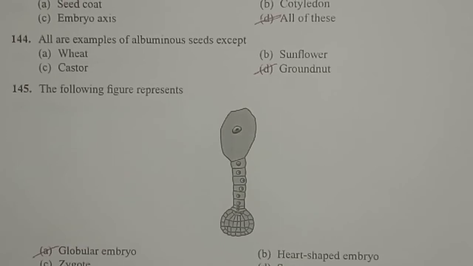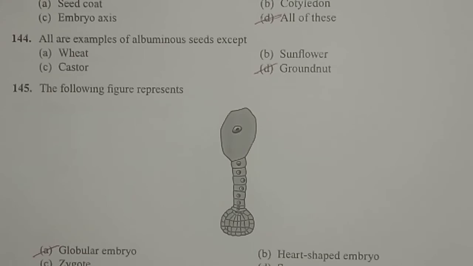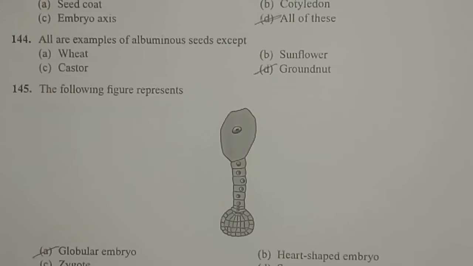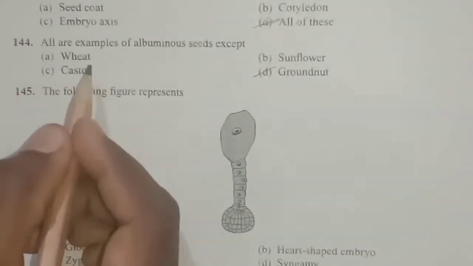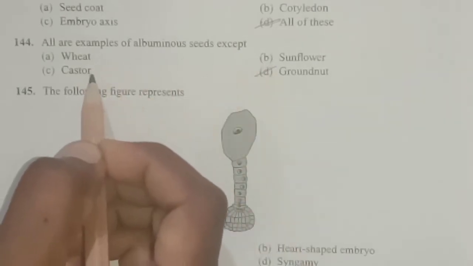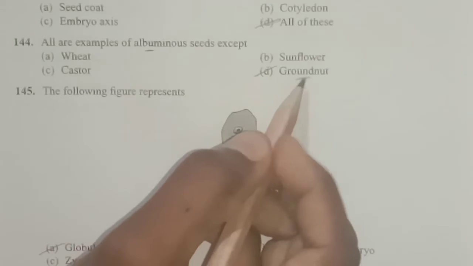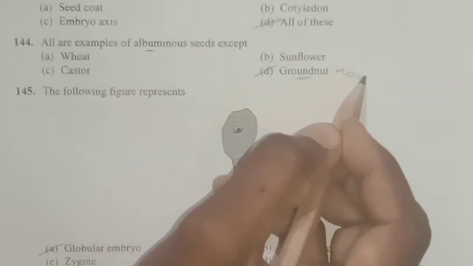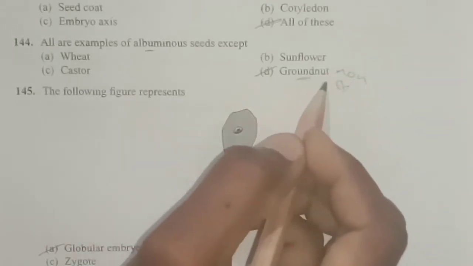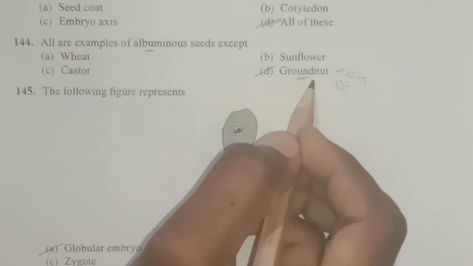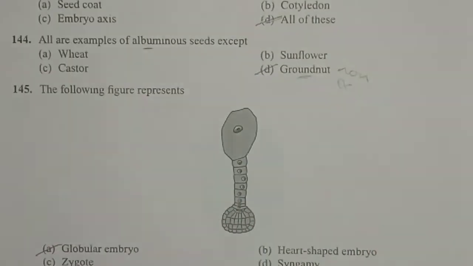So here they have given certain examples, and all are albuminous seeds except one. The albuminous seeds here are wheat, sunflower and castor. All these three, wheat, sunflower and castor, are albuminous seeds having endosperm, but groundnut is a non-endospermic or ex-albuminous seed, as it does not contain endosperm.